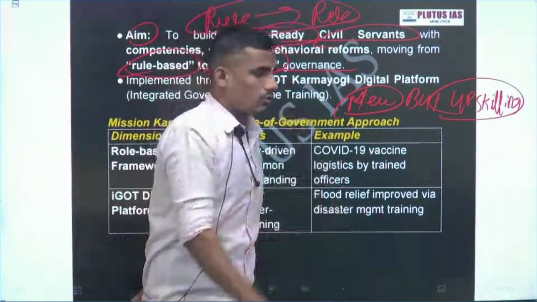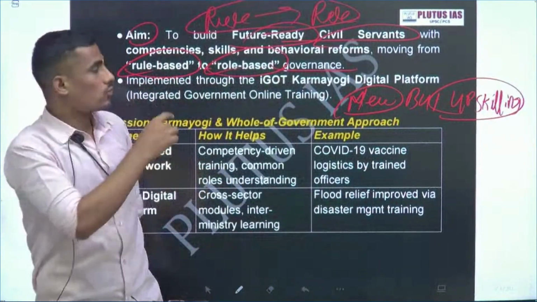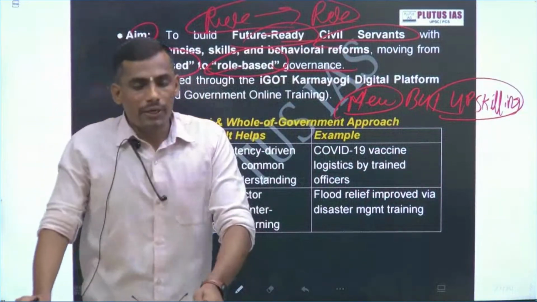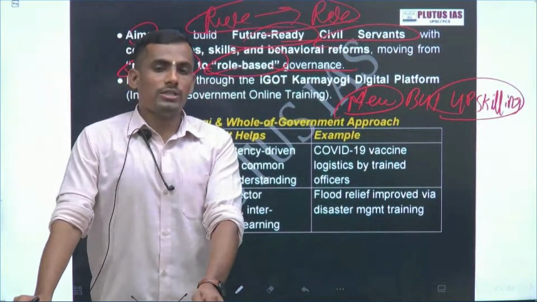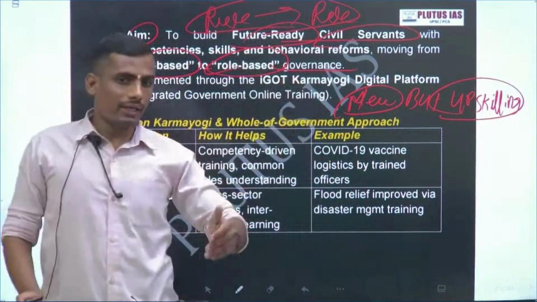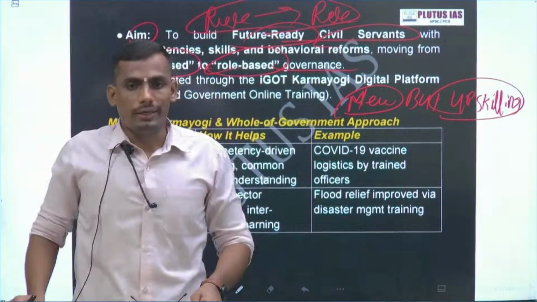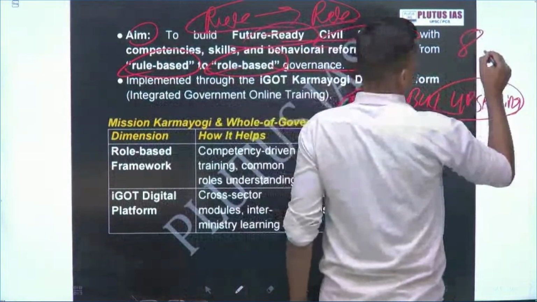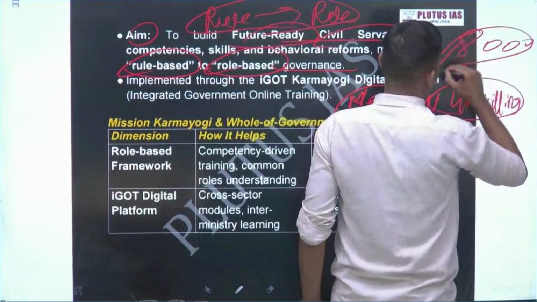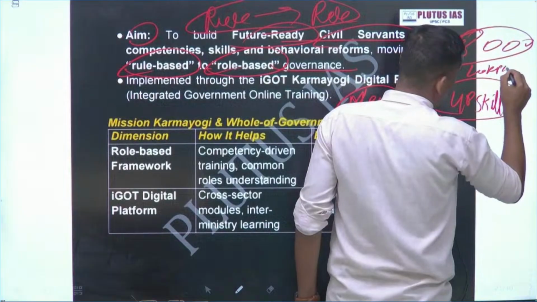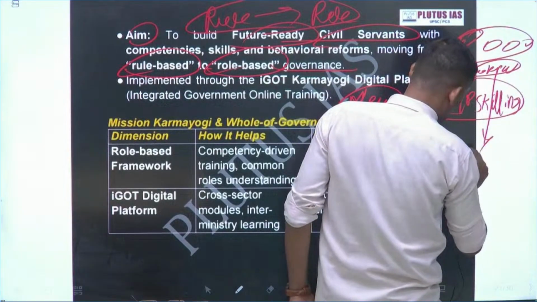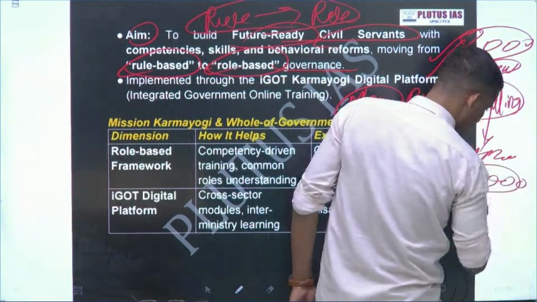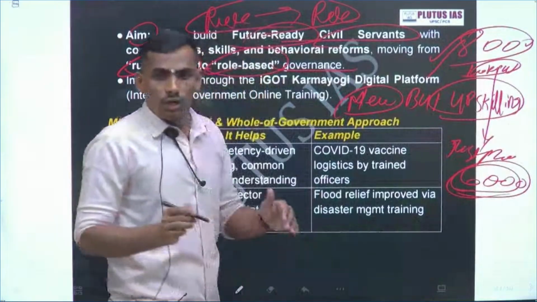UPSC has asked a question on this rule to role shift, because sometimes civil servants reject applications on the basis of rules. For example, take the Lokpal. From 2019 to 2024, around 8,000 applications were filed in the Lokpal. Out of that, because of just some technical procedural issues, 6,000 applications were rejected.